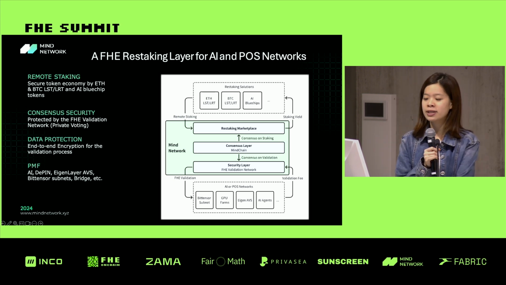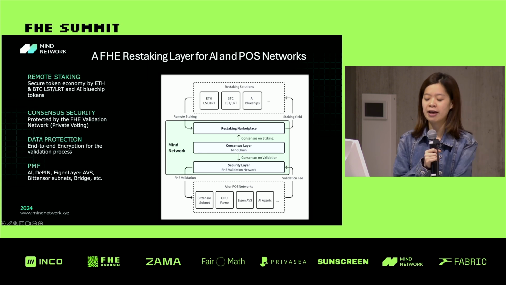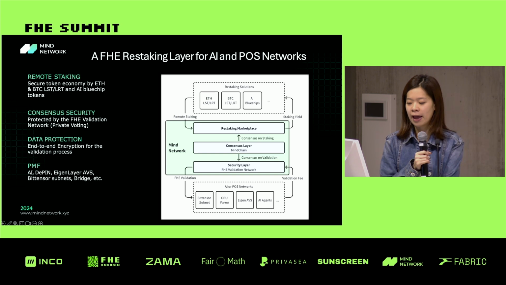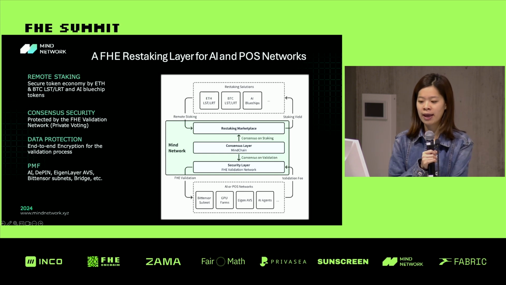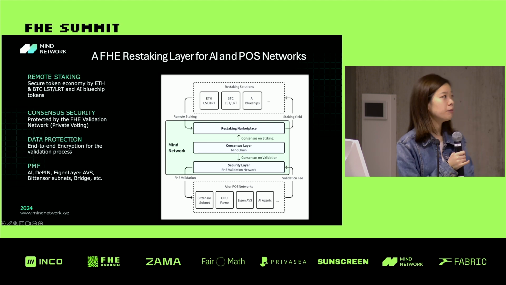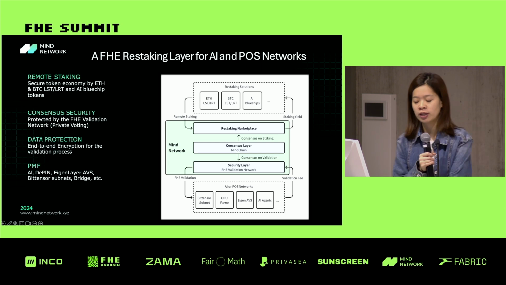This is protected by the FHE validation network, which uses FHE private voting. And for data protection, FHE supports end-to-end encryption for the validation process. The AI DP networks include EigenLayer, AVS, Bittensor subnets, bridges, and more.